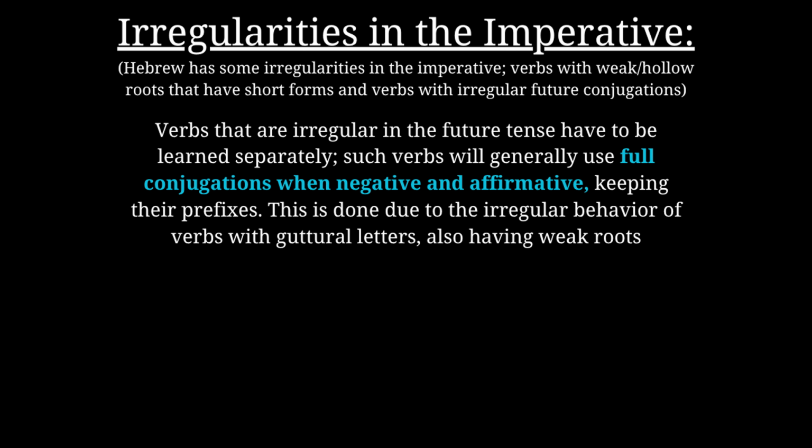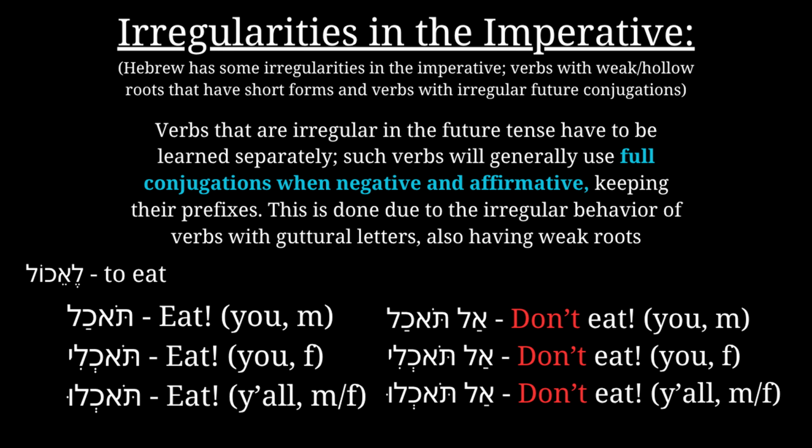One irregular verb is le'echol, to eat. In the imperative, its negative and affirmative forms will use full conjugations from the future, and that's the irregularity behind it. Tochal, al tochal. Tochli, al tochli. Tochlu, al tochlu. This is how irregular verbs work in the imperative, but one final concept should be known.